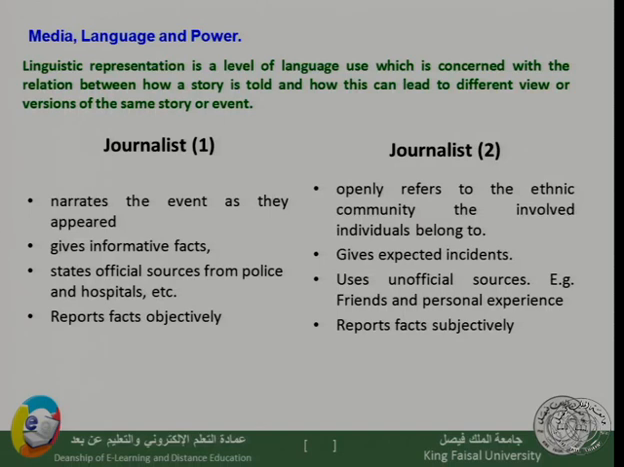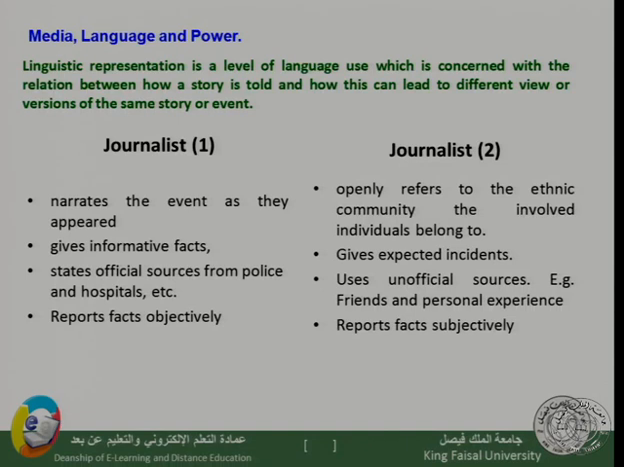So the first journalist, for example, may narrate the event as it appeared. So he watched the event, he was there, so he narrates the event as it appeared. He would give informative facts: the accident happened, 2 people were killed, the police has arrived, etc. Then he states official sources from police and hospital. After he finds who has died, who was injured, he goes to the hospital, he meets the doctor, and he reads the record of those injured people.